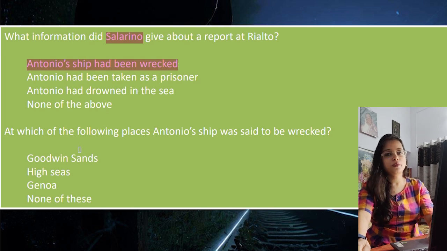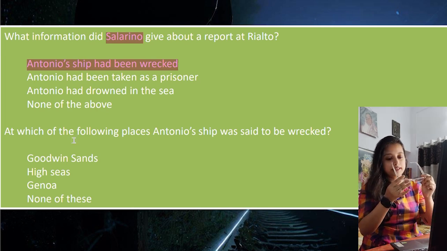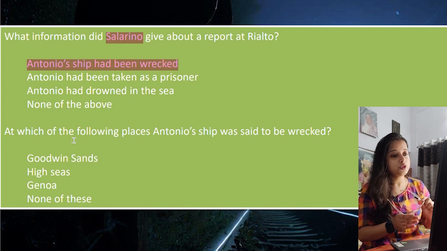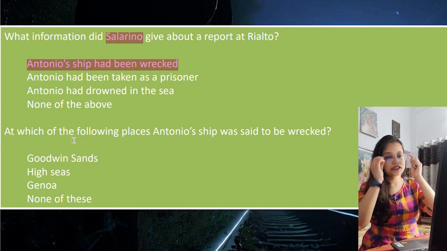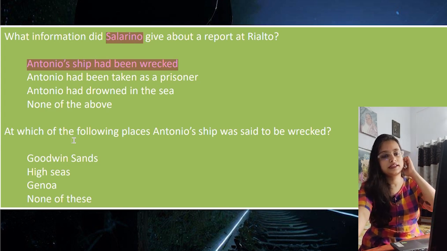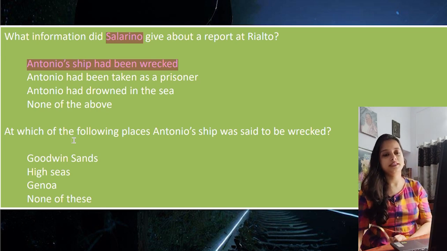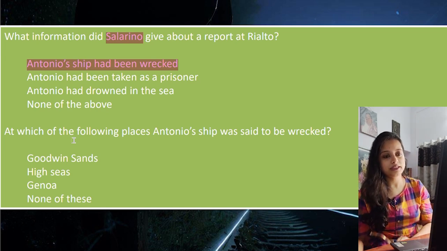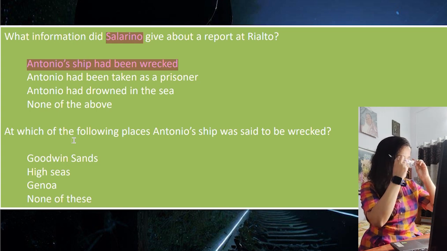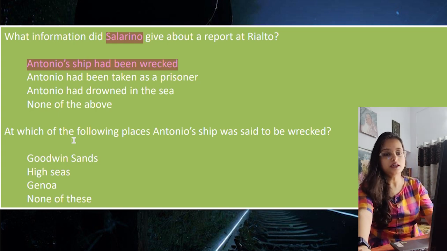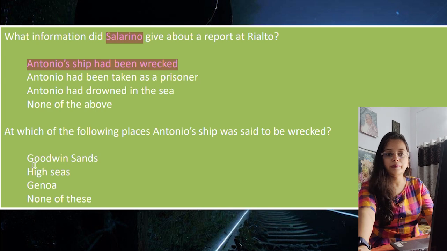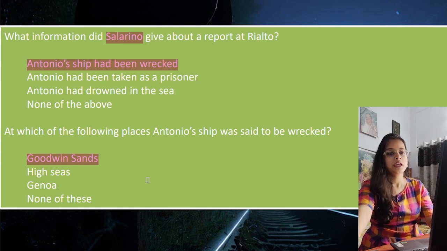At which of the following places was Antonio's ship said to be wrecked? Is it Goodwin Sands? Is it High Seas? Is it Genoa? Is it none of these? Which one is the correct option among these 4? So of course the best option that you find over here is the Goodwin Sands. Remember the flats and the fatals, and it was said that this is a very dangerous spot. This is the Goodwin Sands on the English Channel.